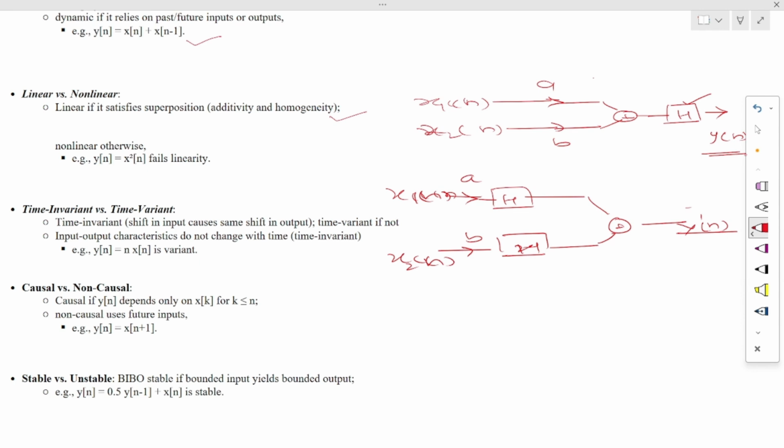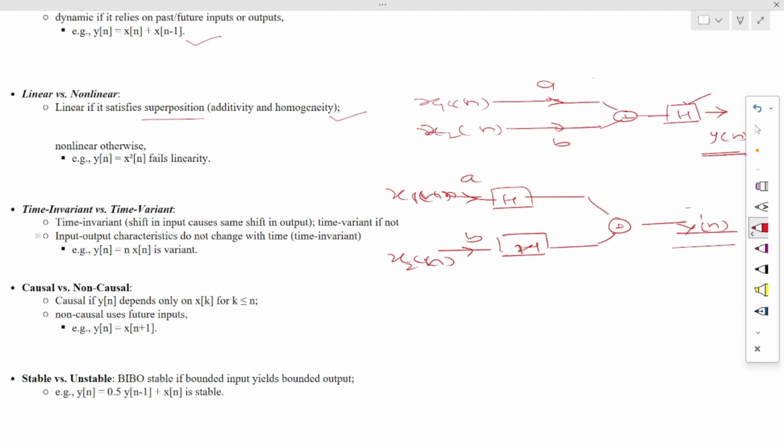So this is the additive and homogeneity property that defines superposition. If the system satisfies this particular equation, meaning y of n and y dash n are equal, the system is known as a linear system.